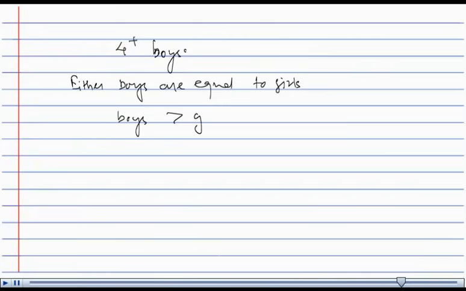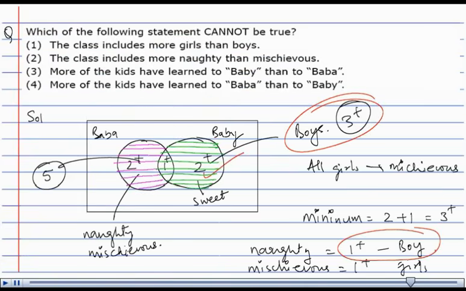So we can say that either the boys are equal to girls, or the boys are going to be greater than the girls. But girls in any case are not going to be more than boys. Let us see the options. The first option says that the class includes more girls than boys.